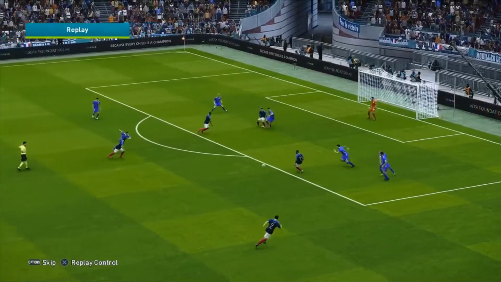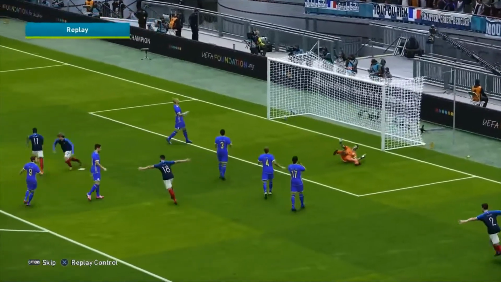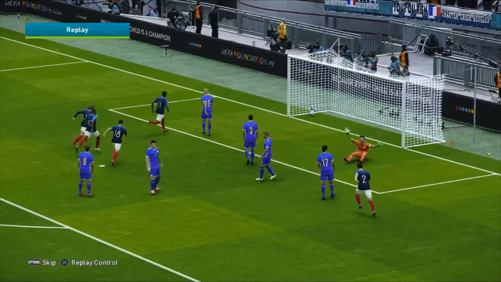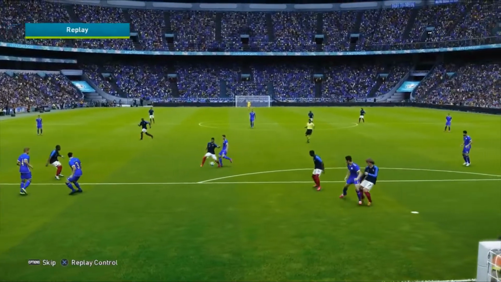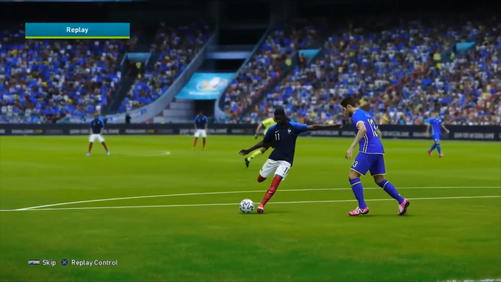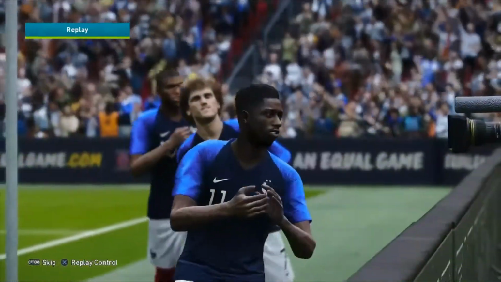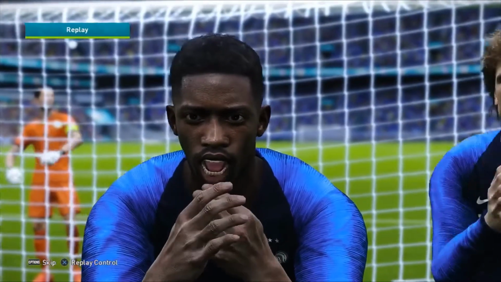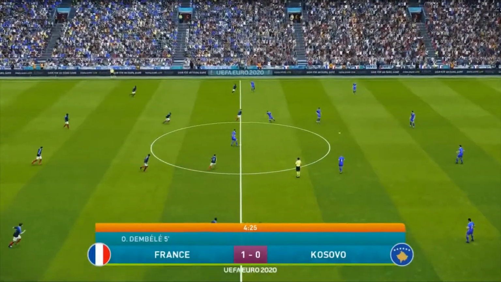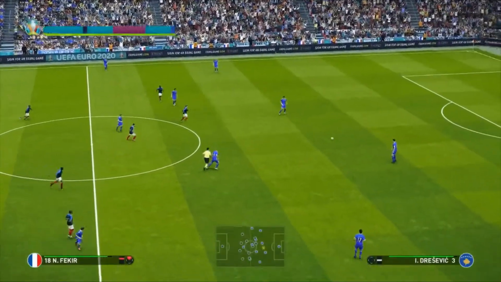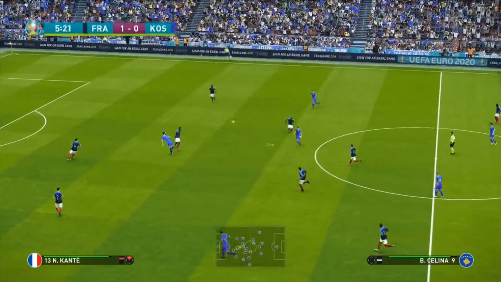Look at this. A poor mistake at the back from Kosovo. One touch, curled it into the back of the net. And Kosovo are already 1-0 down in this one. Terrible defending, and it just proves that they are going to have such a tough time with still Germany to play. And 85 minutes of this match left. It's France 1, Kosovo 0. Game on. And well, I don't think Kosovo wanted to go 1-0 down within the first couple of minutes of this one.